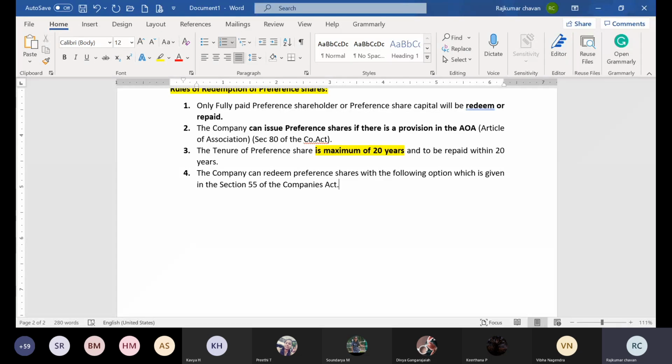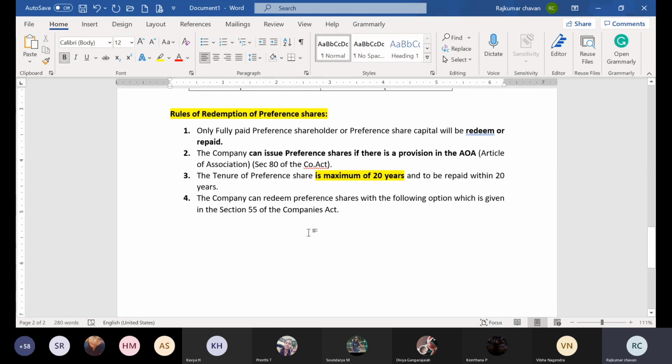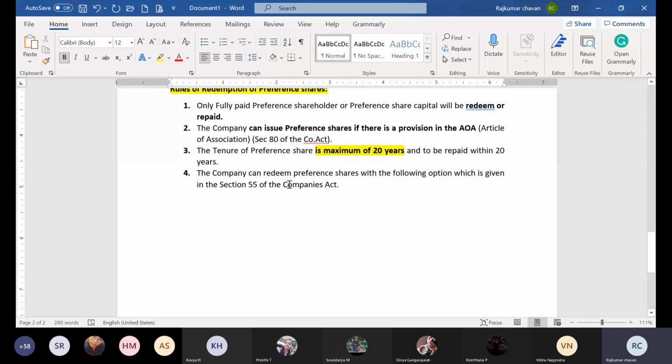Now rule number 4 is very important. From here onwards you need to understand things carefully. Company can redeem means company can do the repayment to preference shareholders with the following options, which are given in Section 55 of the Companies Act.